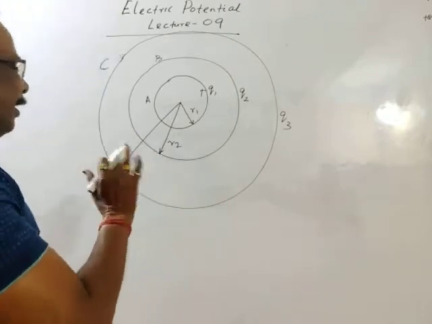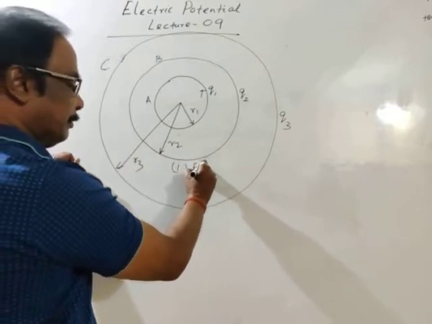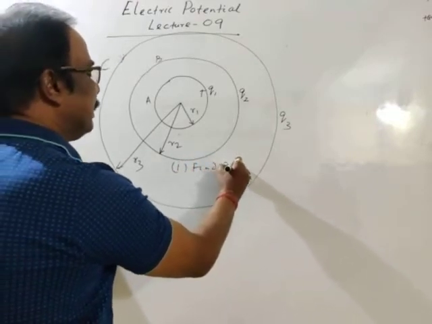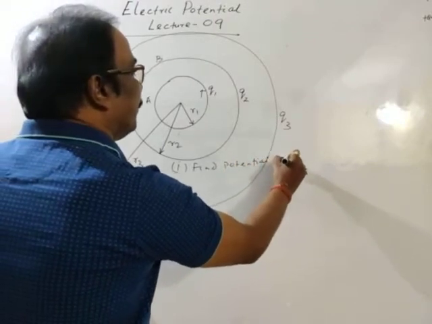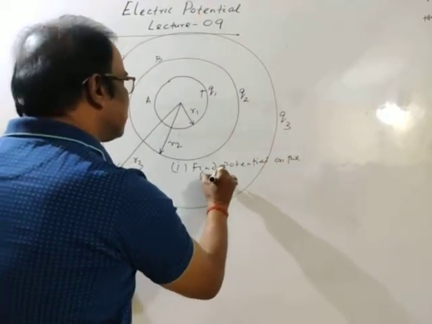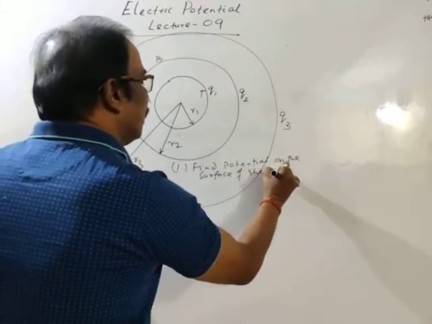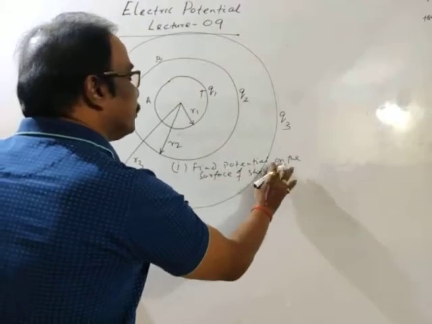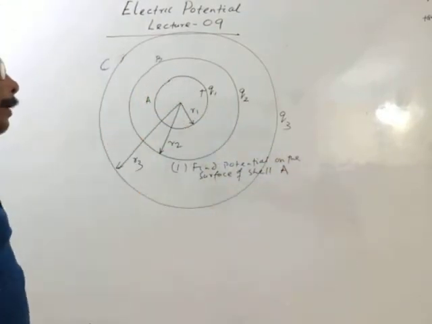Then suppose it is asked to find potential on the surface of cell A. Okay.